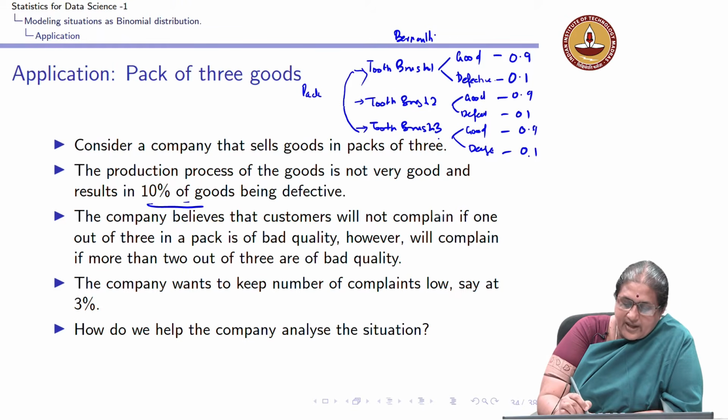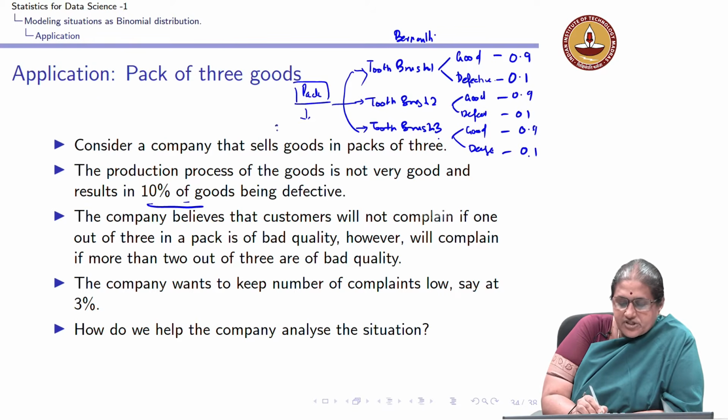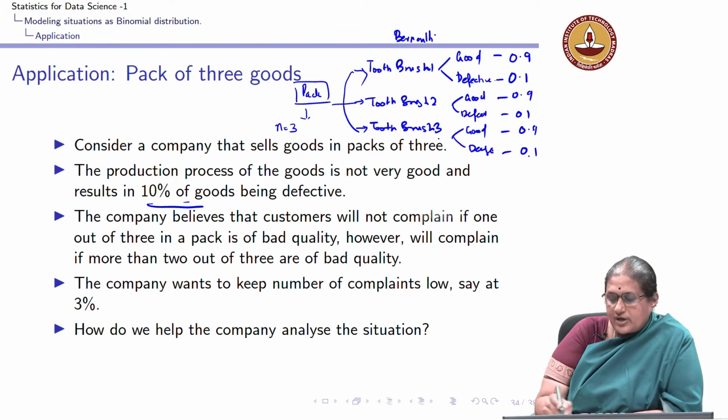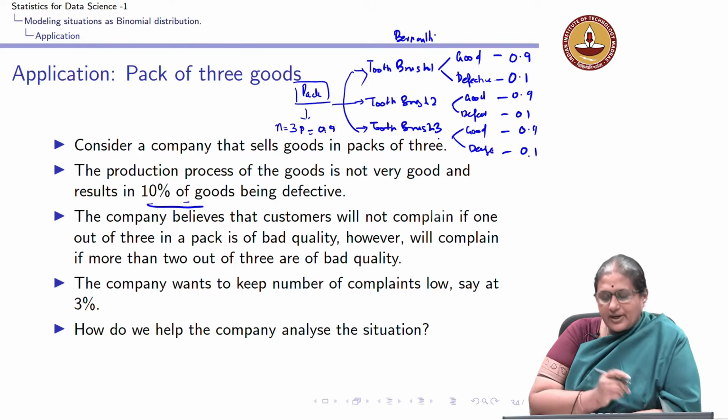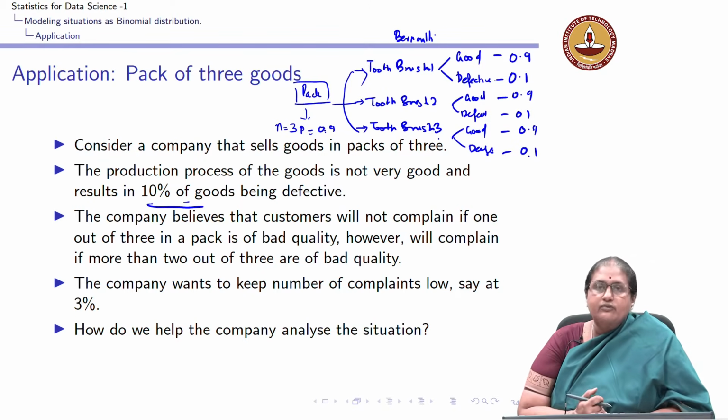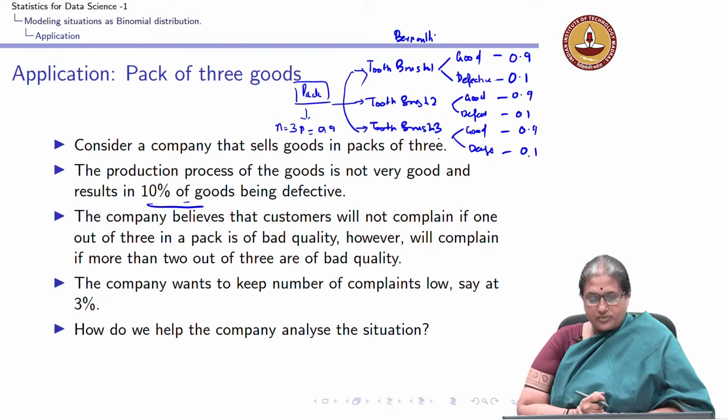So, I can look at the entire pack of 3 toothbrushes to have n equal to 3, with the probability of a good toothbrush being 0.9. It depends on whether you are counting the number of good toothbrushes or bad toothbrushes.